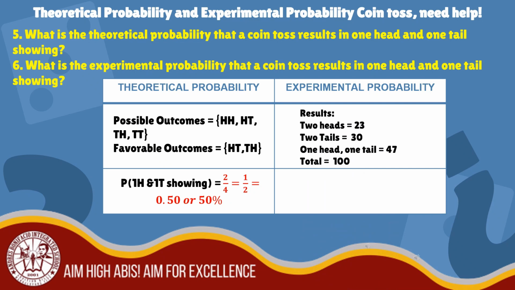Number 6. So we will get the experimental probability of 1 head and 1 tail showing. These are the result of flipping 2 coins 100 times. What do you think is the experimental probability? You are so great! The probability of 1 head and 1 tail showing is 47 over 100 or 0.47 or 47%.